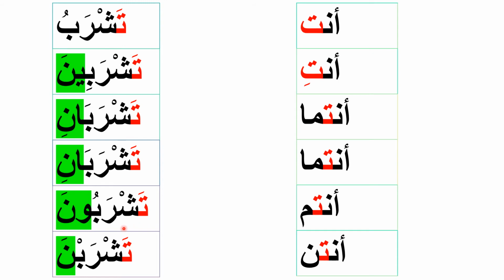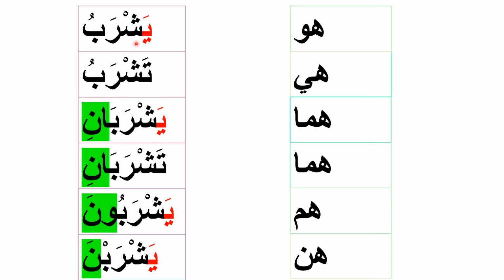أنتم تشربون. You drink, masculine plural. أنتن تشربن. You drink, feminine plural. The letter ta at the beginning of the verb is a prefix that indicates that the verb is in the second person. It means that you are talking to someone. أنت تشرب. You drink. As you notice, the prefix of the verbs and the pronouns share the letter ta.